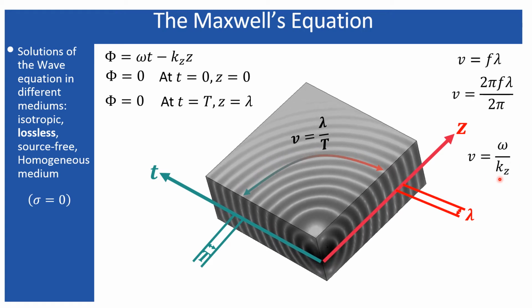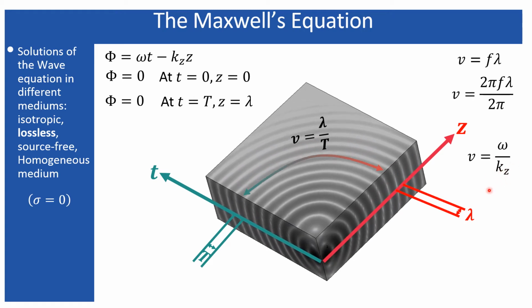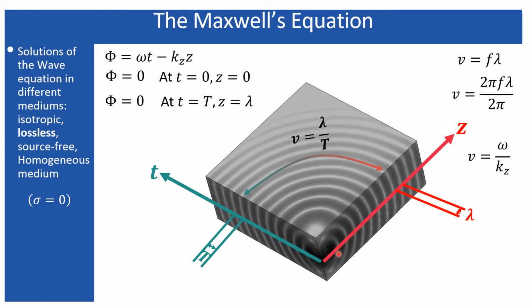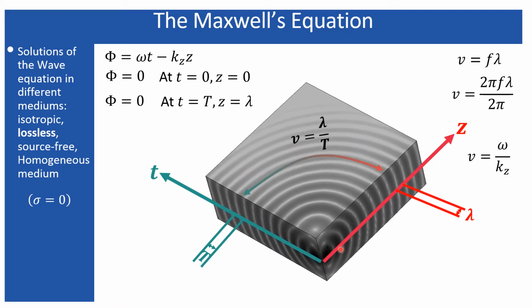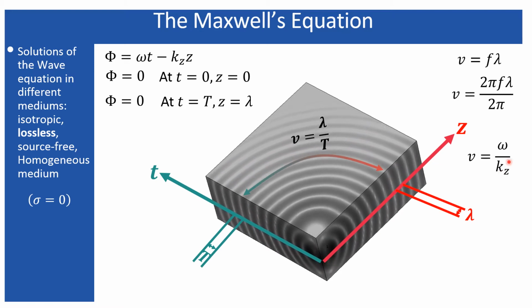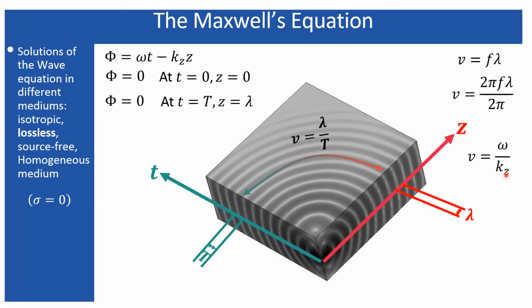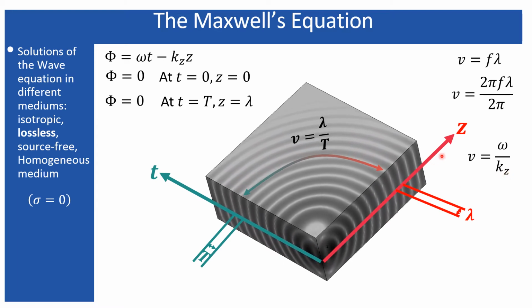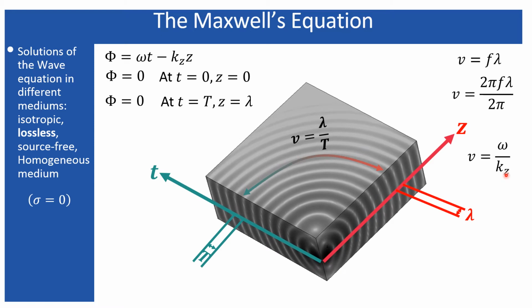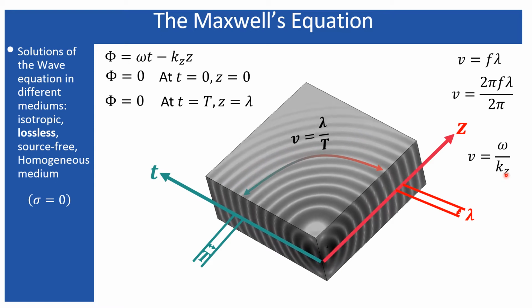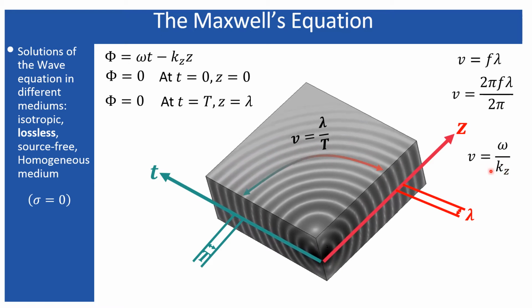In another case, the significance of kz is that it also represents the propagation of the wave, or rather it is the direction of the propagation of the wave. Since it represents kz, that means the wave is propagating along the z direction. Therefore, kz represents the propagation or the direction of the wave in this particular case.